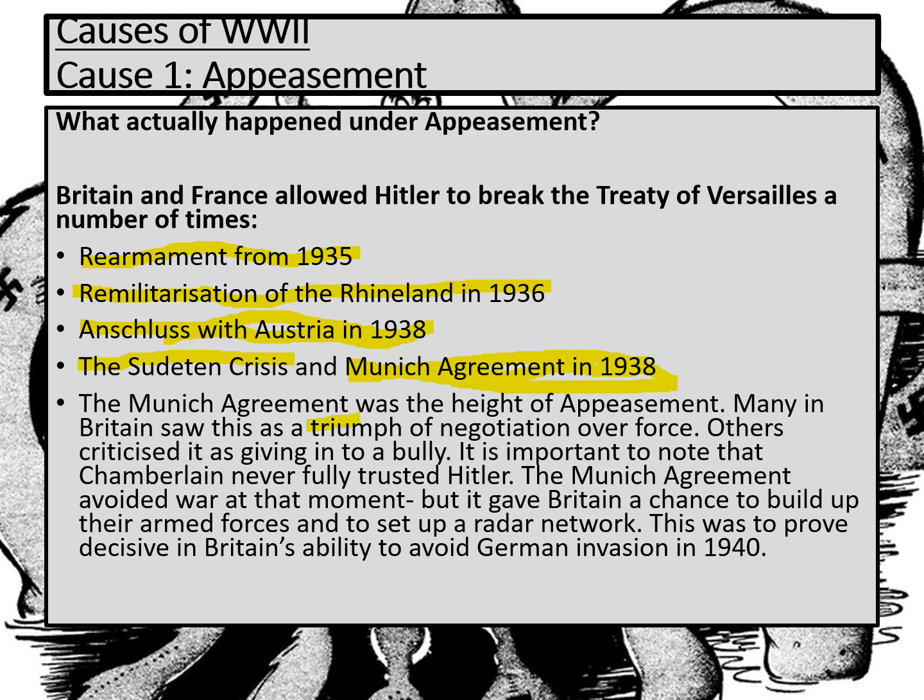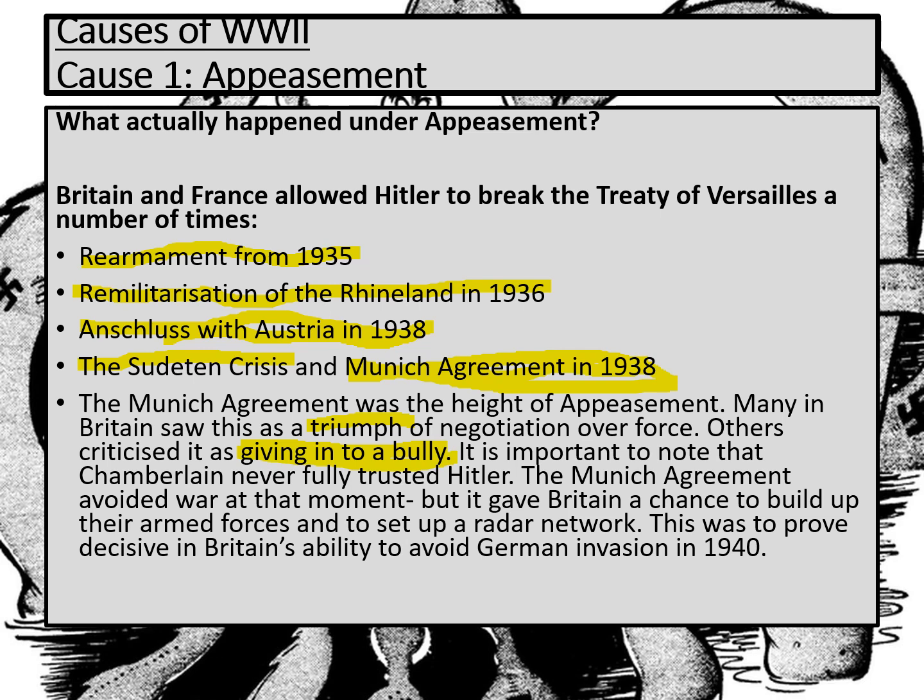Many people in Britain saw this as a triumph. This was negotiation beating force. So Britain had managed to avoid war, which looked so likely when he returned home after his second visit to Hitler on the 22nd of September. Others criticised it as giving in to a bully. And that's what some people said about appeasement. We're just letting the bully get more and more. We're letting him get stronger and stronger.